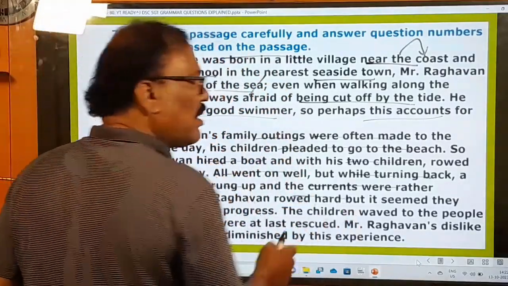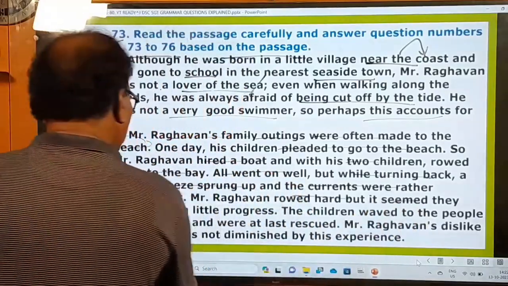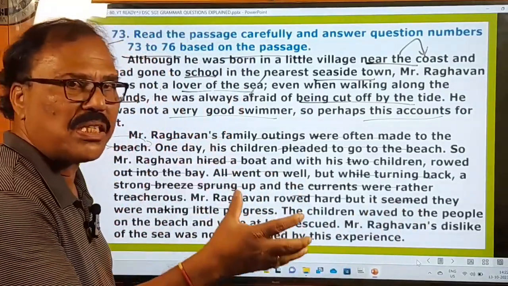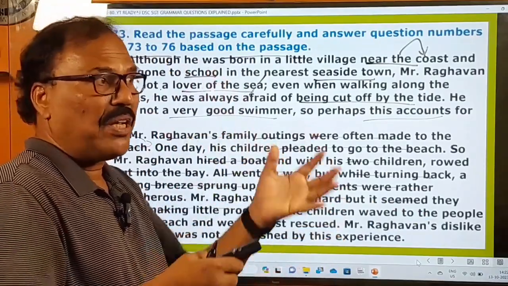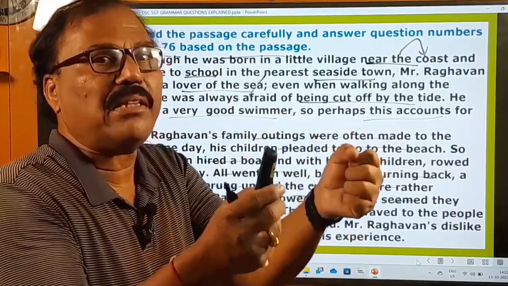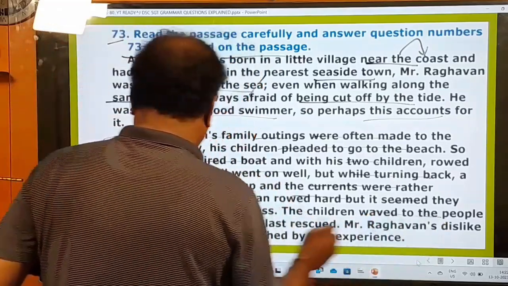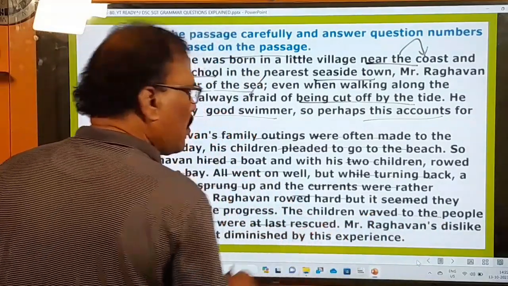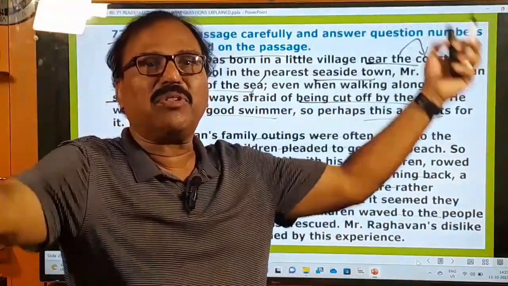Raghavan rowed hard, but it seemed they were making little progress. He was not successful in rowing, because the waves were very strong, and in the waves you can find tidal energy, which he could not withstand. He was making little progress. The children waved to the people on the beach and were at last rescued. Immediately the two children started waving their hands, asking them to come to their rescue.